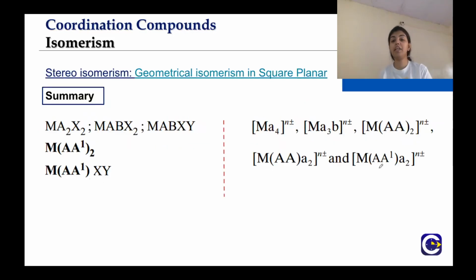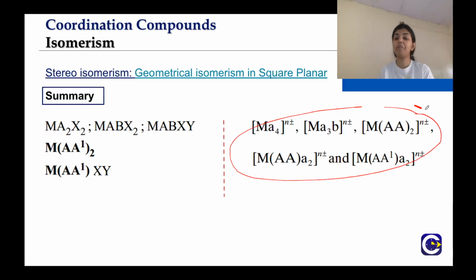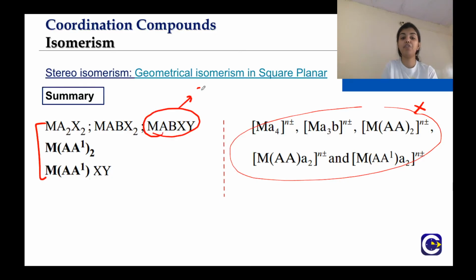So the summary is, for these complexes, no geometrical isomers are possible, but MABXY will have 3 geometrical isomers, and the rest will have 2 geometrical isomers as cis and trans, and this will have particularly 3 geometrical isomers.